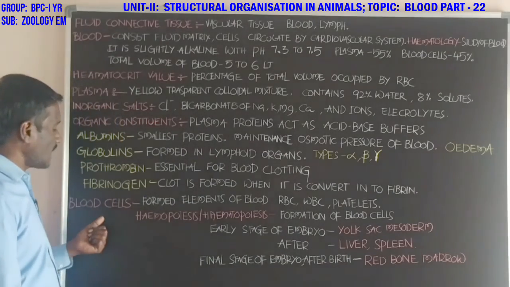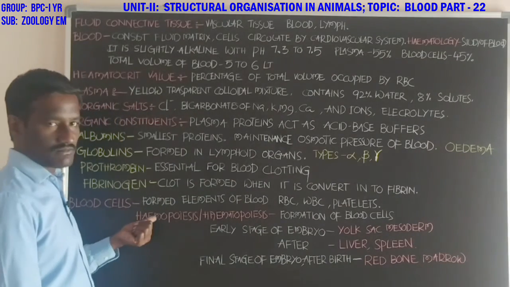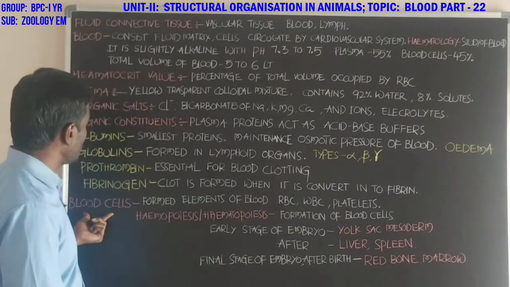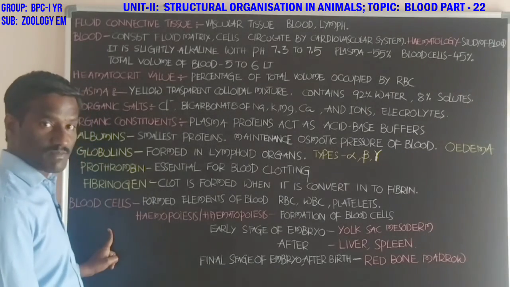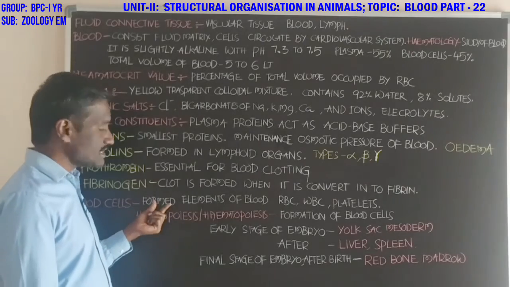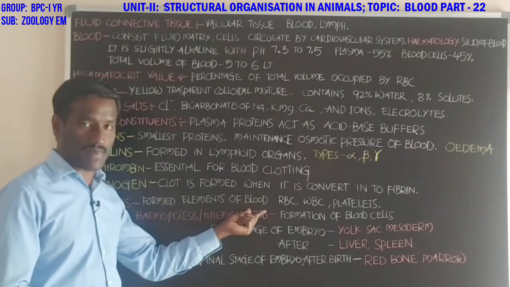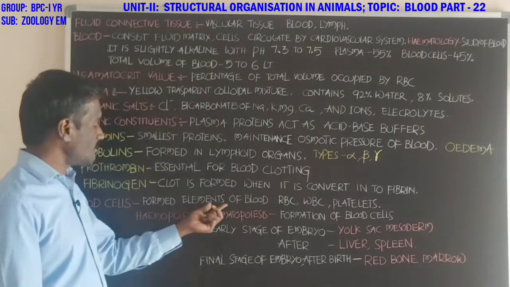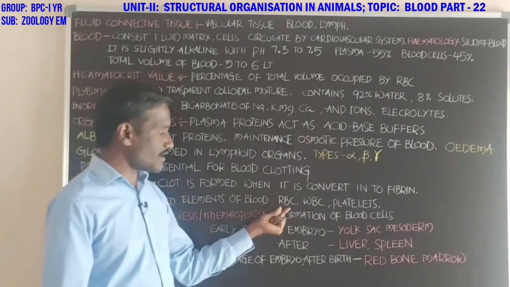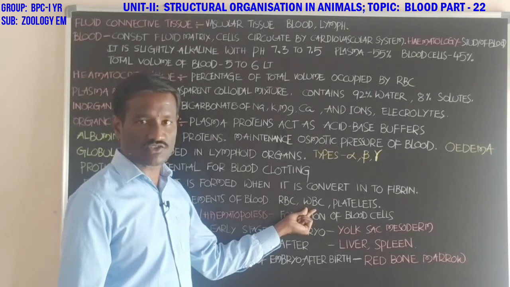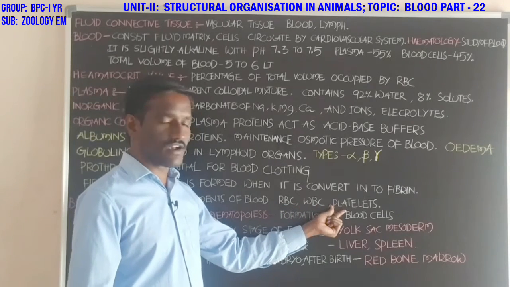Next student, the blood cells. The next portion in the blood is blood cells. First one is plasma, second one is blood cells. These are also termed the formed elements of the blood. Which are the formed elements? Which are the blood cells? Red blood cells, also called erythrocytes; white blood cells, also called leukocytes; and platelets.